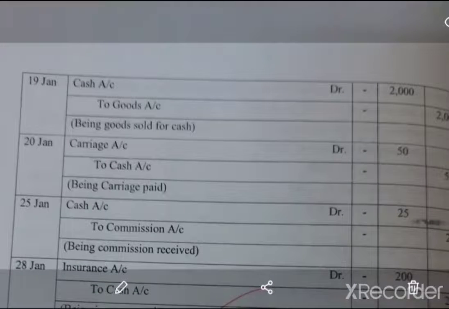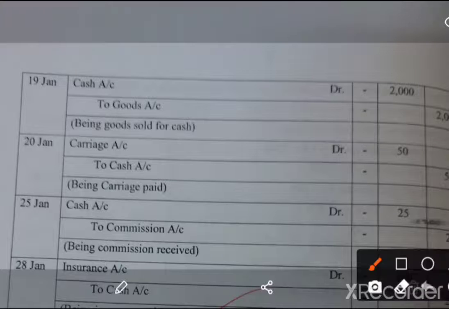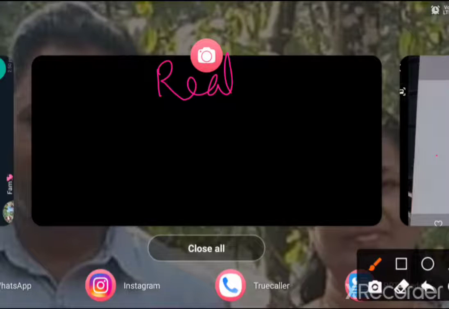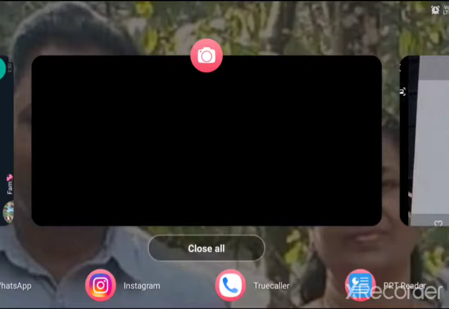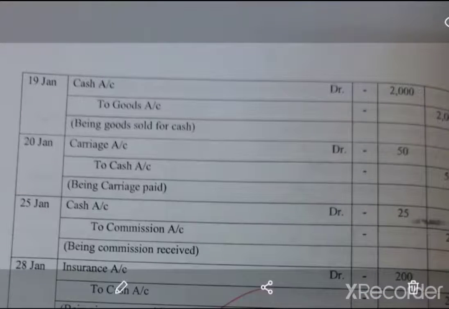Now on 19th, what happens? The next transaction is on 19th, sold goods for cash for rupees 2000. So what happens? Sold goods, so cash is coming inside. Cash is real in nature. So both are real. We are applying the rule of real accounts: debit what comes in, credit what goes out. So cash account debtor to goods account, 2000 rupees. So what is the narration? Being goods sold for cash.